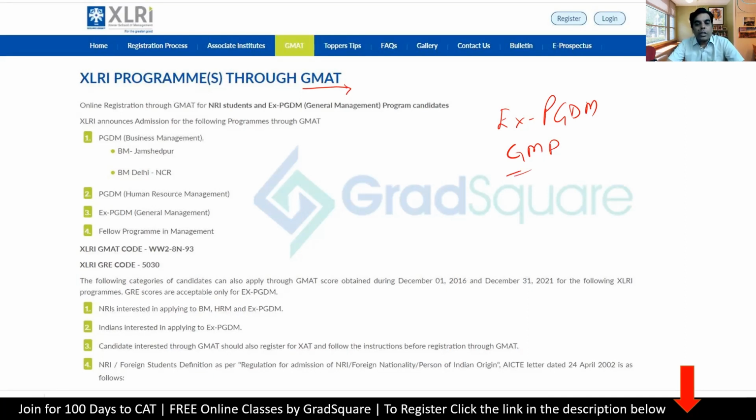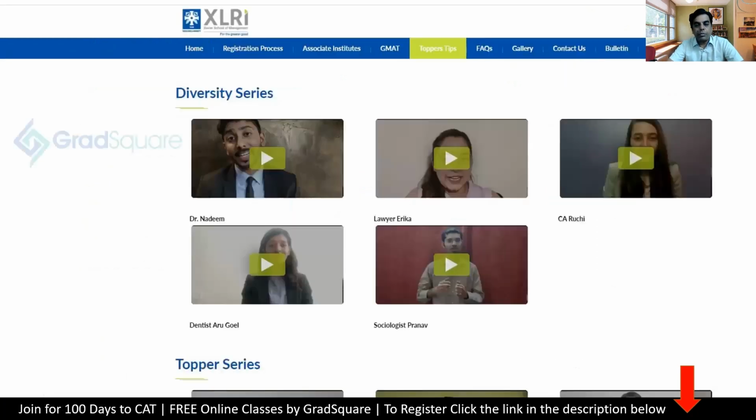Only for executive PGDM, GMAT and GRE are considered, and for applying to this, you need 5 years of experience. All the other programs that you're going to apply for, the BM program and the HR program, are all through XAT only. Even the Jamshedpur campus or the Delhi campus that you're applying for is through XAT only. So make sure that this is very clear in your mind.